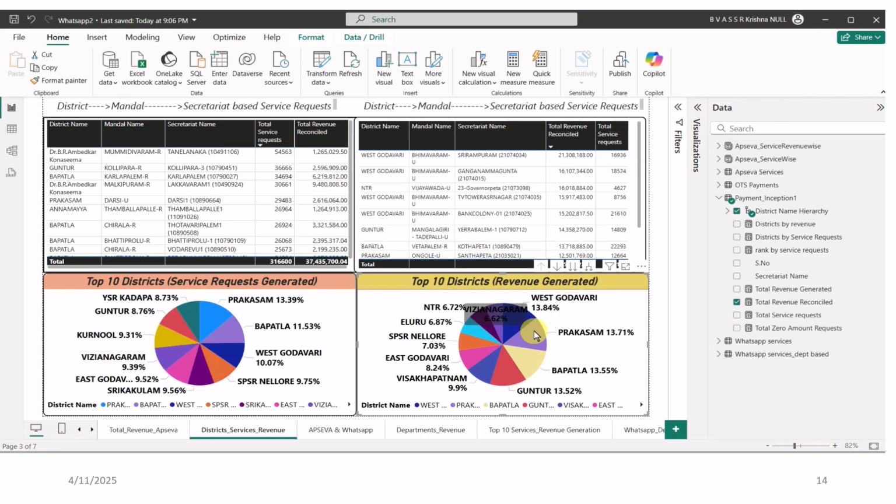So all these are called edit interactions. Using the edit interactions option, tables communicate with each other, and we can see wonderful and beautiful visualization of different tables using drill up and drill down. We can dive deep from district level to mandal level to secretariat level of total service requests generated and total revenue reconciled and generated using this secretariat system.